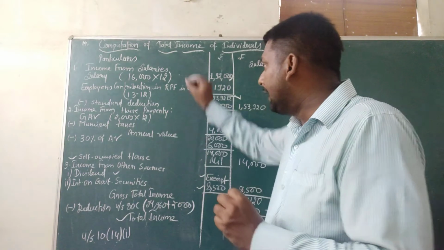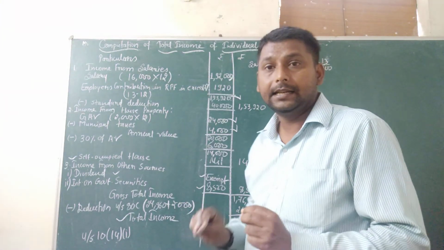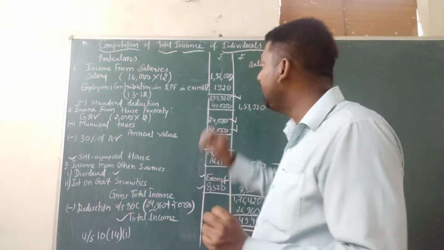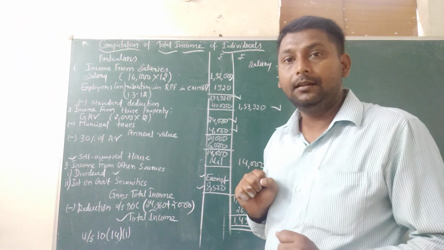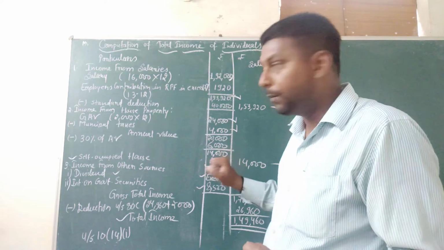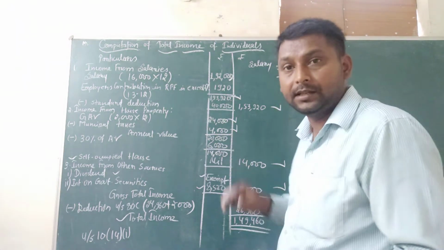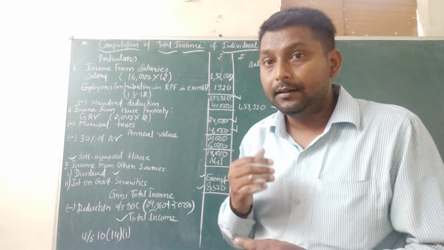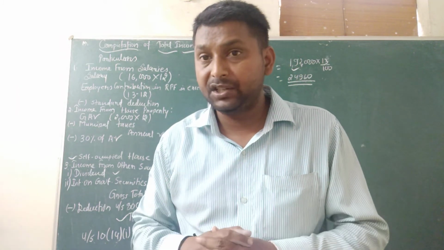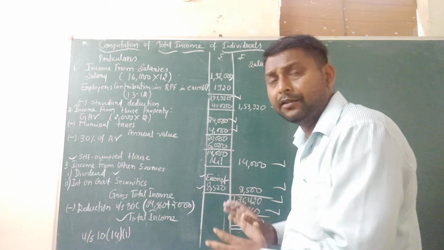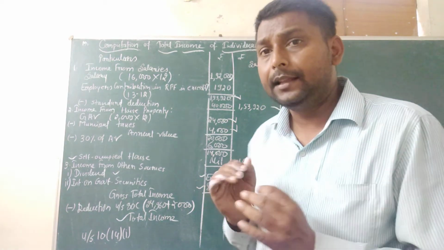So while completing this question: income from salary, income from house property, and income from other sources are added, and then we receive the gross total income. Then subtract the amount of deduction, which is covered here under section 80C, and then we receive the total income.